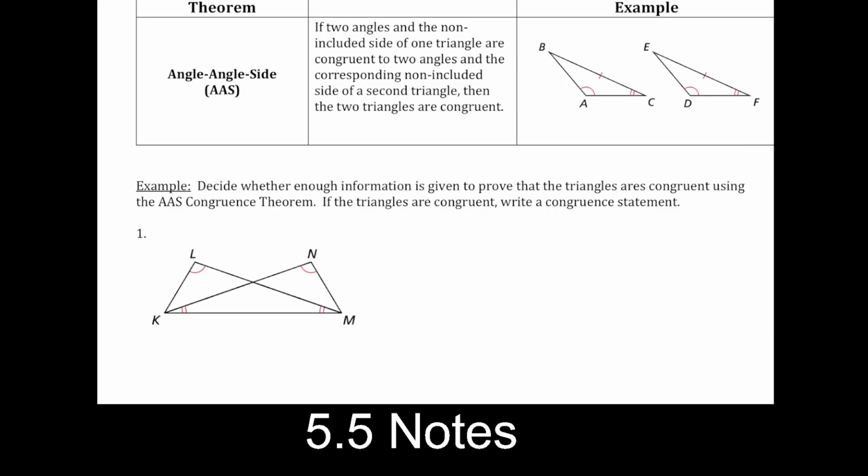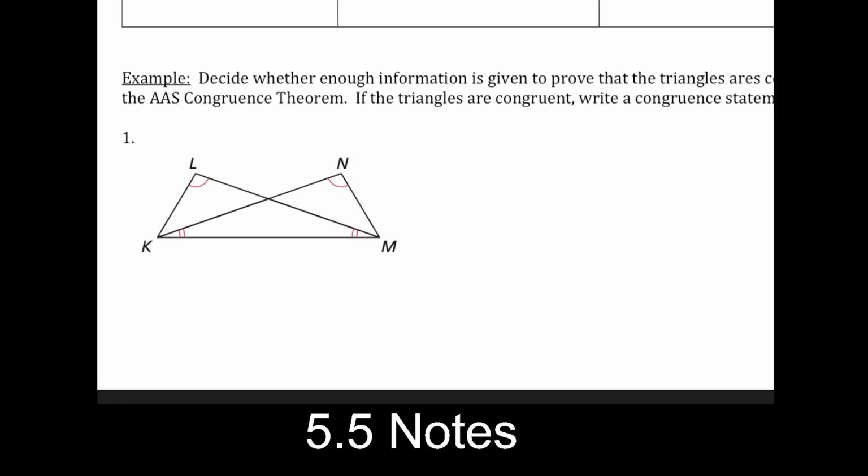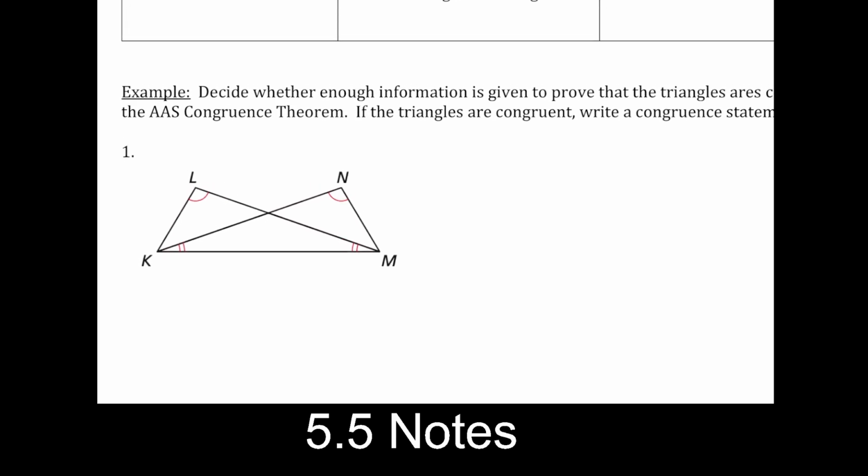Okay? And so as we're going along here, here's our example. Now, this is the hardest one to picture out of all the ones today. And you can sort of see that we have 2 triangles drawn like this. And those triangles would be K, L, and M, and then K, N, and M. And so if you're looking at this picture, you'll see that I just drew the same side twice, right? And that is this side right here, KM. That is going to be our shared side.